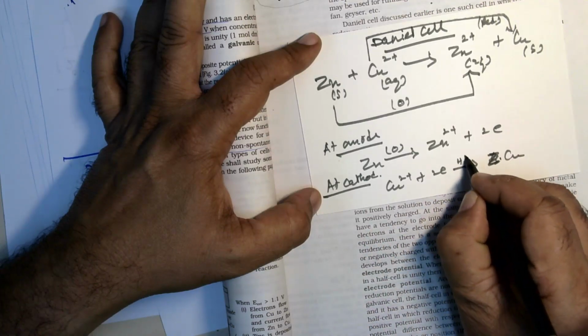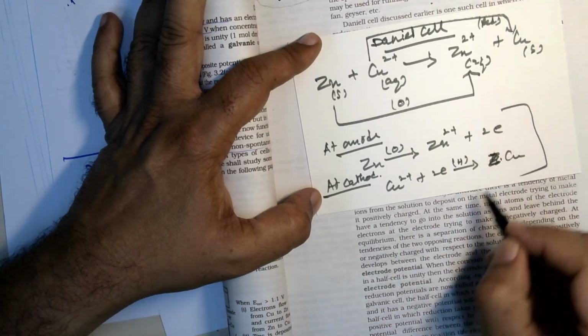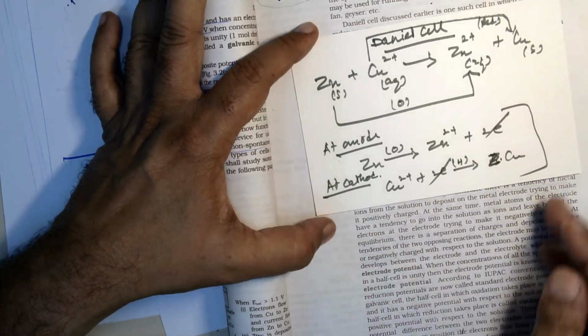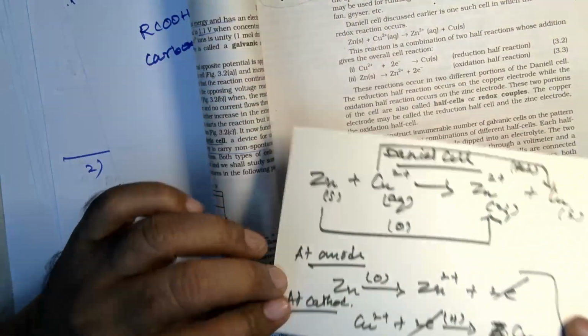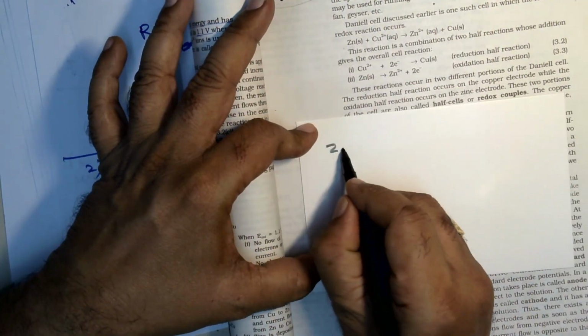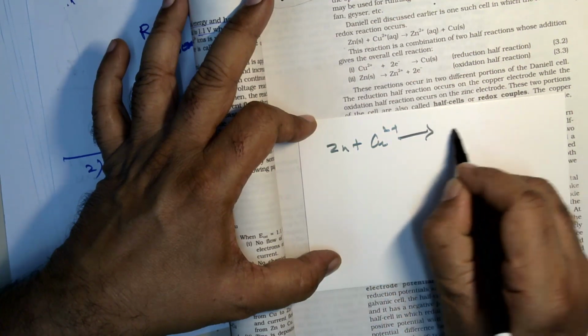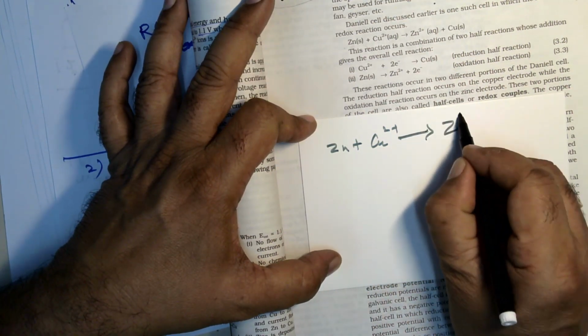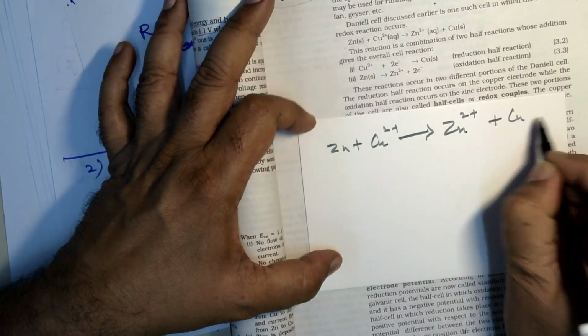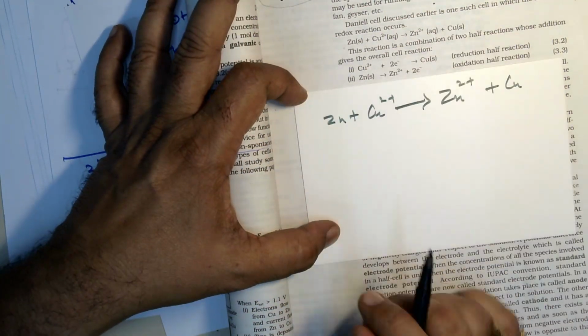So this is reduction. Now we can combine these two reactions and remove the electrons, so that you get Zn plus Cu2+ gives Zn2+ plus Cu. So that is the reaction.